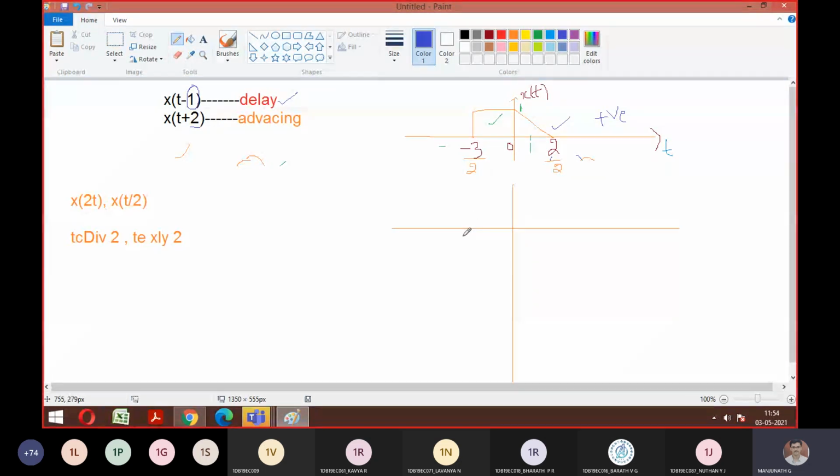Anyhow, 0 remains 0, and here we can make 2 into 1, because 2 by 2 becomes 1. So the signal will vary from minus 1.5 to plus 1. Amplitude remains 1 only. So this is how your x of 2t looks. Everyone agree with this? Any difficulties anyone has in understanding? Okay.